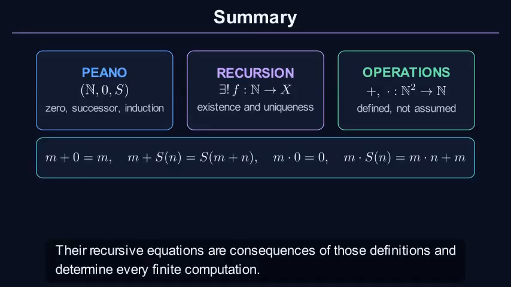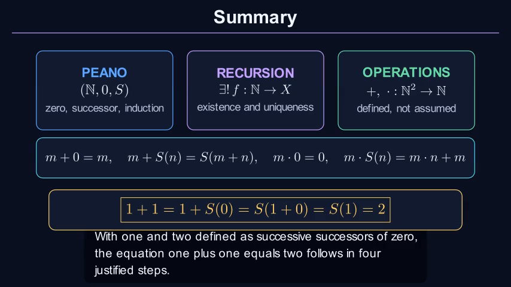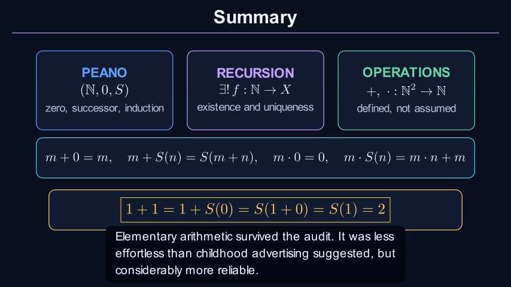Their recursive equations are consequences of those definitions and determine every finite computation. With 1 and 2 defined as successive successors of 0, the equation 1 plus 1 equals 2 follows in 4 justified steps. Elementary arithmetic survived the audit. It was less effortless than childhood advertising suggested, but considerably more reliable.